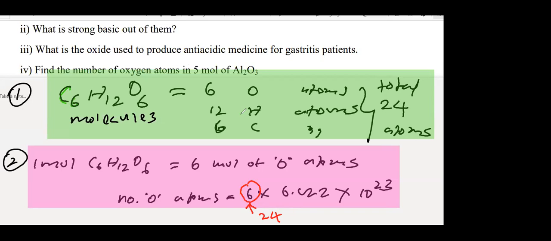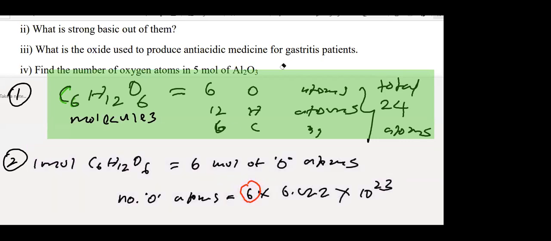So far they haven't asked this question even in oral papers, right? So therefore please copy down. If they ask total atoms, 24. If they ask hydrogen atoms in 1 mole of glucose, then instead of 6, I have to put 12. Number of carbon atoms 6. Total atoms 24. This one will change. Understood? Right. Anyone still copying down? Shall I erase this?